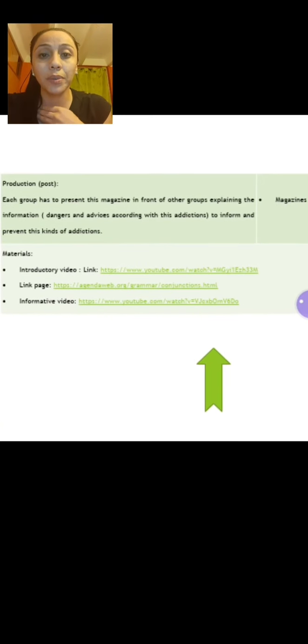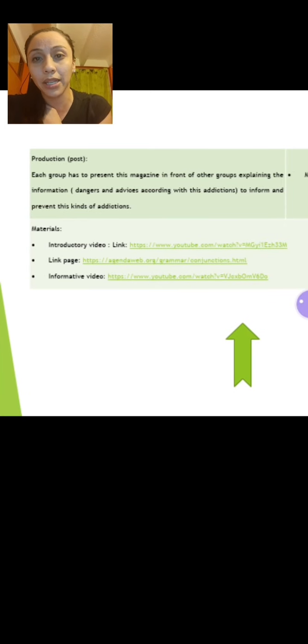After that, in the production, each group has to present this magazine in front of the other groups, explaining the information about dangers or advice regarding this addiction, to inform and prevent these kinds of addictions. The resource is the magazine, and there are only 15 minutes to explain it in front of everyone.